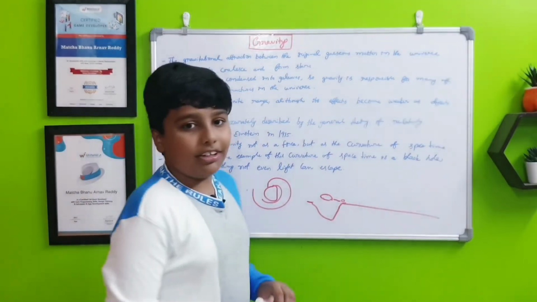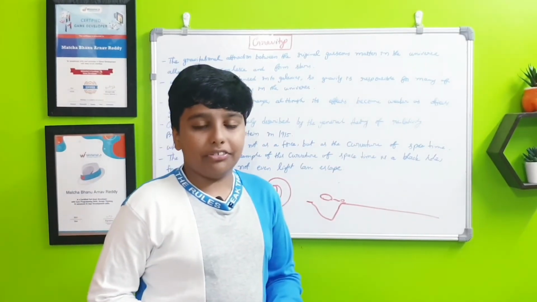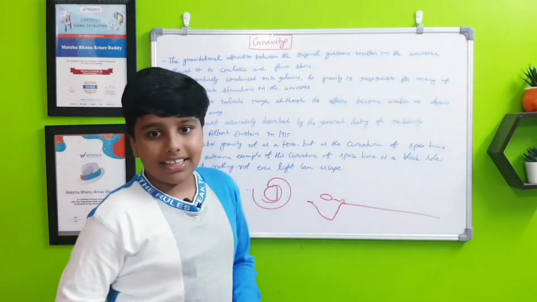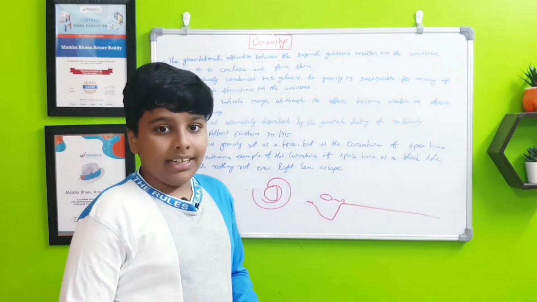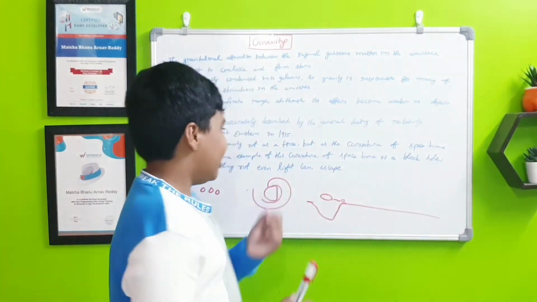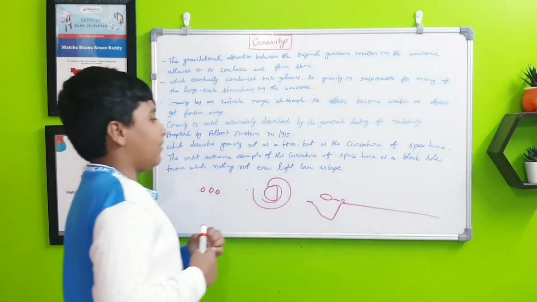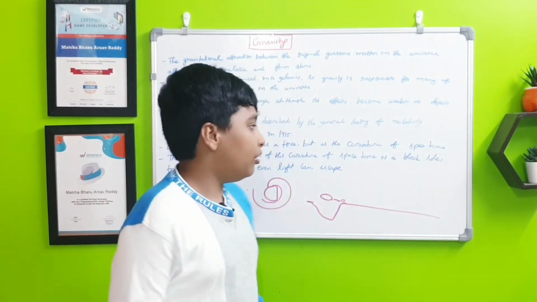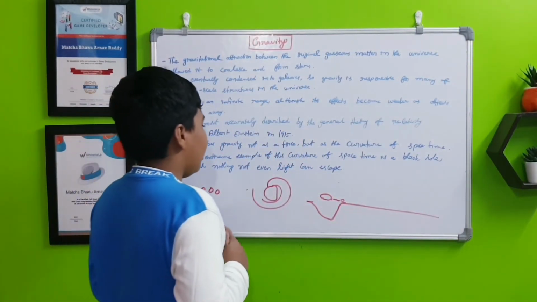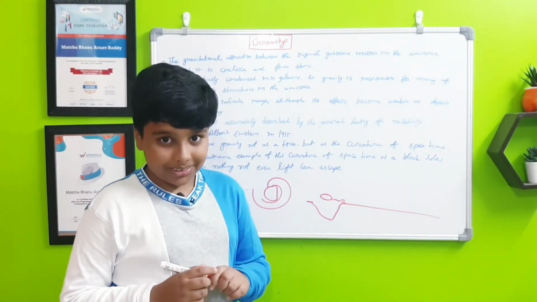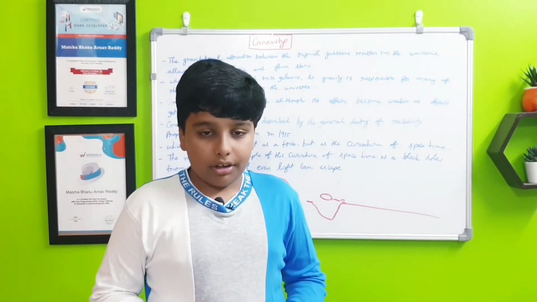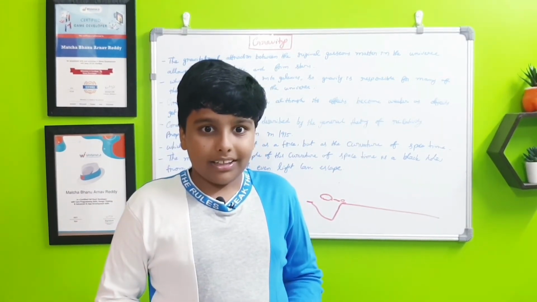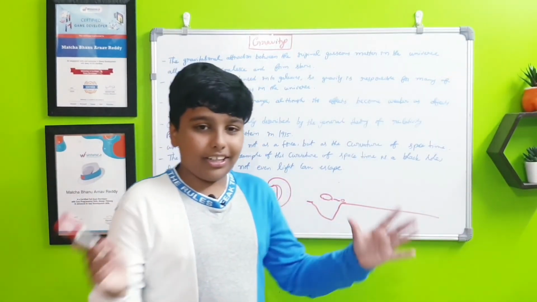And when Isaac Newton spoke about gravity, he thought of it as a force, not a curvature of space-time. He saw it as a force. The most extreme example of this curvature of space-time is a black hole, from which nothing, not even light, can escape. As the example which I showed you earlier, not even light can escape it. The fastest object in the entire universe will just go into the black hole.